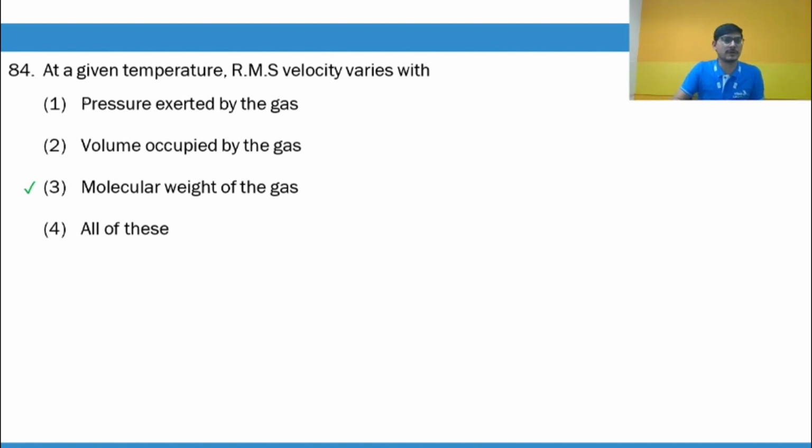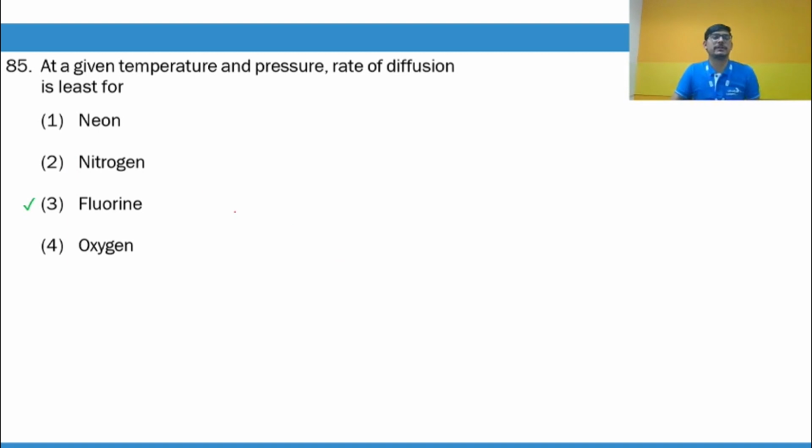RMS velocity does not depend upon pressure and volume. It depends upon the molar mass and the temperature. Okay, so this is your correct answer. The rate of diffusion is inversely proportional to the square root of molar mass, right? So for neon, molar mass is 20, for nitrogen it is 28, for fluorine it is 38, for oxygen it is 32. So the fastest rate of diffusion is with neon and the slowest is with fluorine.